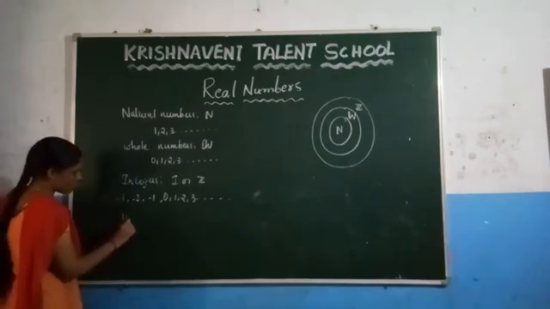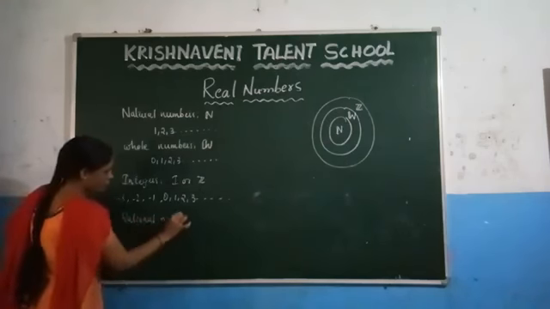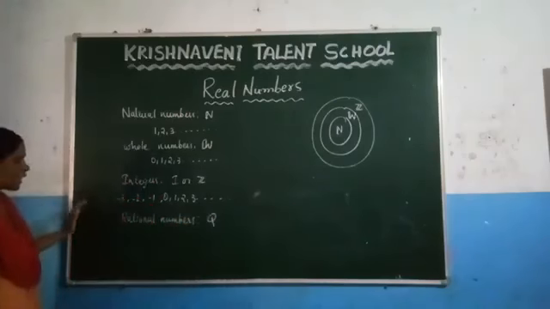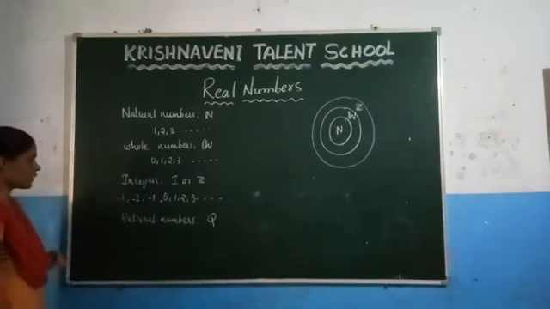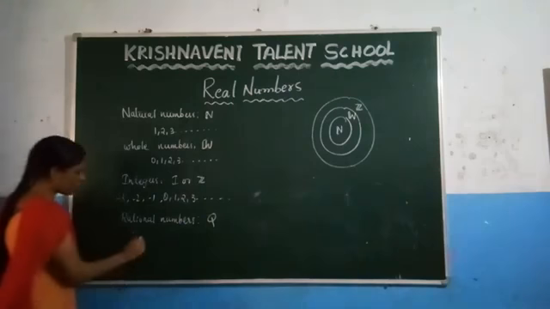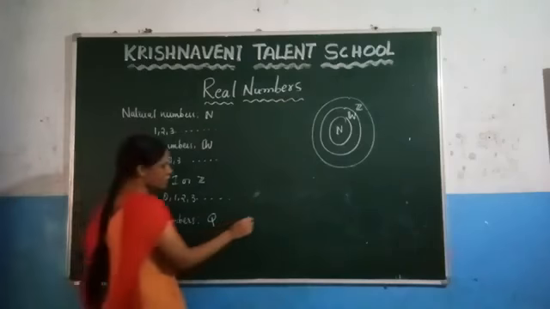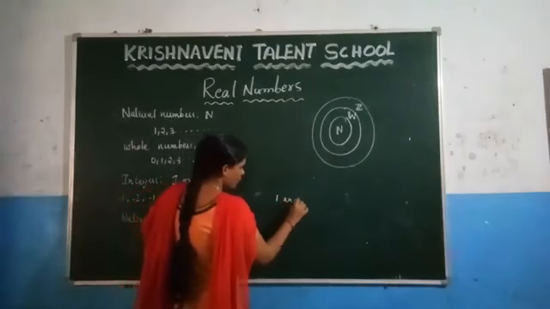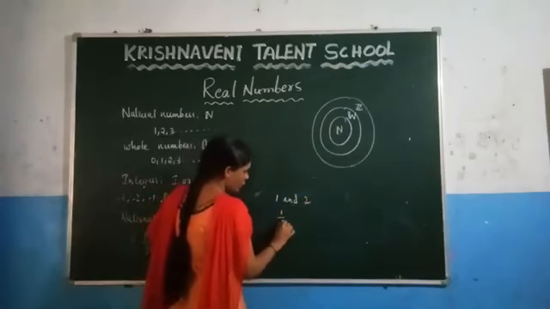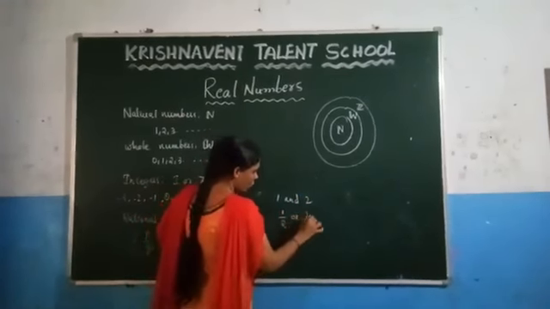And the next number system is rational numbers, and the rational numbers are denoted by the capital letter Q. And how do you define rational numbers? If you consider any two integers, and you write those integers in the form of a fraction, then we call it a rational number. Let us consider 1 and 2. We know that 1 and 2 are integers. If we write those integers in the form of a fraction, either 1 by 2 or 2 by 1, we will get the rational numbers.